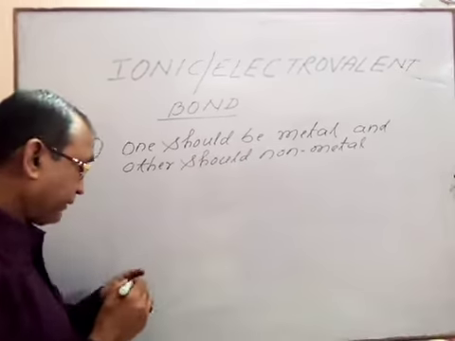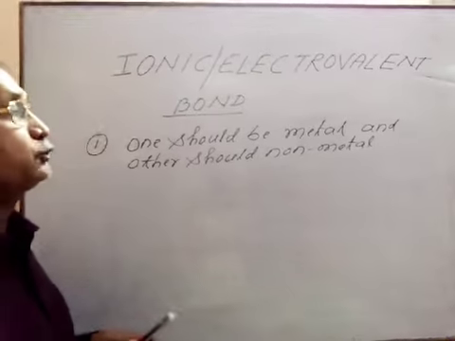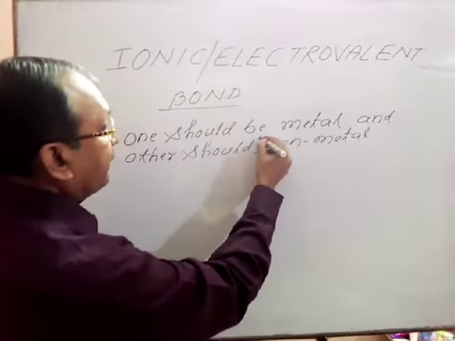That is the first point. One should be metal and the other should be non-metal.